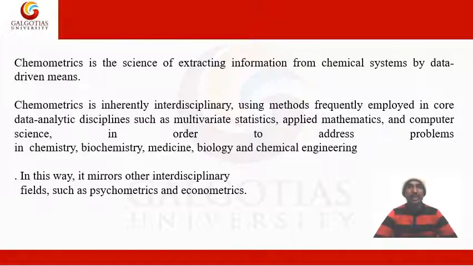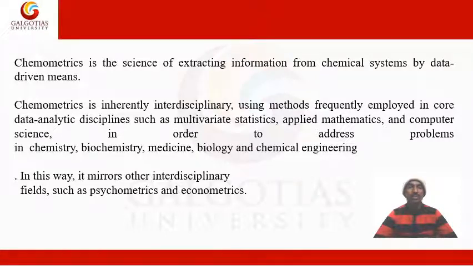Chemometrics is the science of extracting information from chemical systems by data-driven means. Chemometrics is inherently interdisciplinary, using methods frequently employed in the core data analytic disciplines such as multivariate statistics, applied mathematics, and computer science, in order to address problems in chemistry, biology, medicine, and chemical engineering.